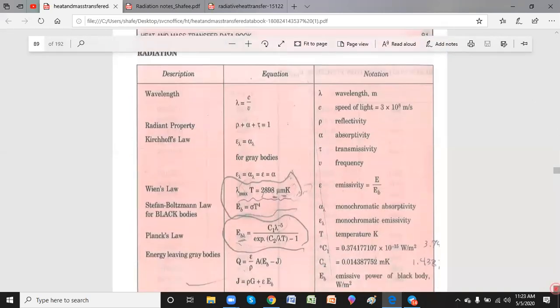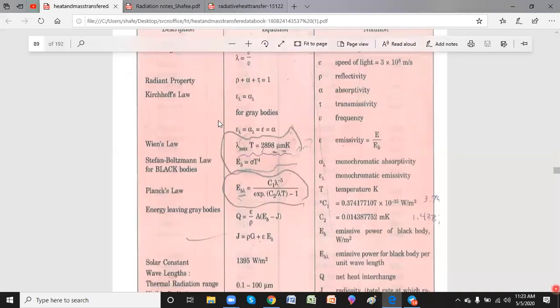See here, that's what I said about the radiation property. This is the basic radiation property I already discussed.